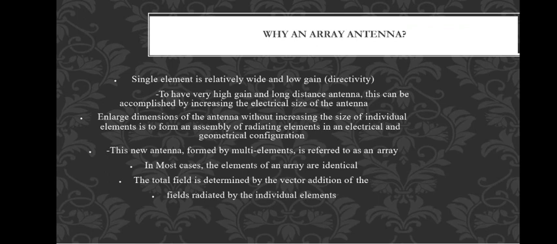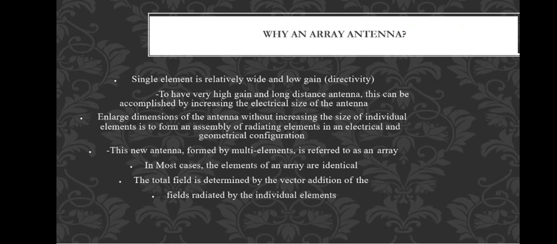Then, to enlarge the dimensions of the antenna without increasing the size of an individual element, we form an assembly of radiating elements in electrical and geometrical configurations. So we should not use a single element to get that much directivity, the maximum directivity. Therefore we arrange an array to get maximum directivity without any losses.